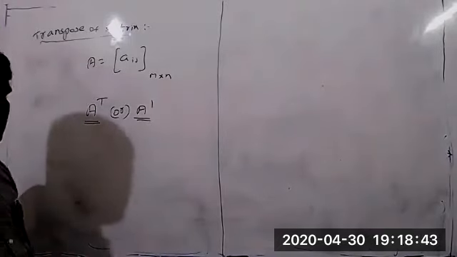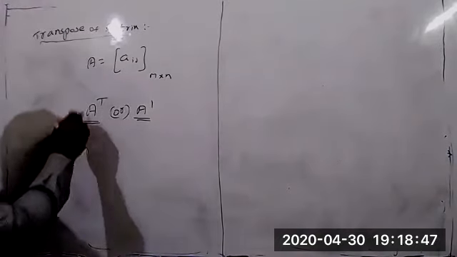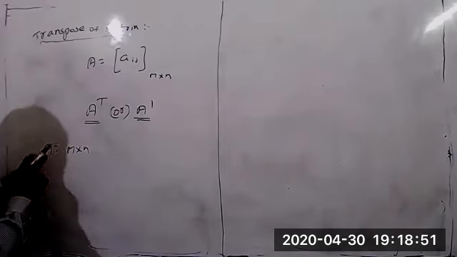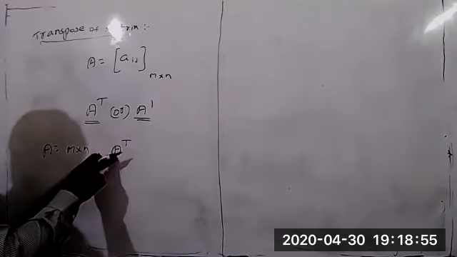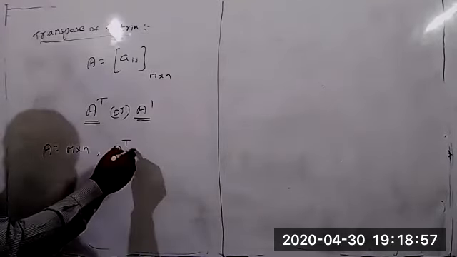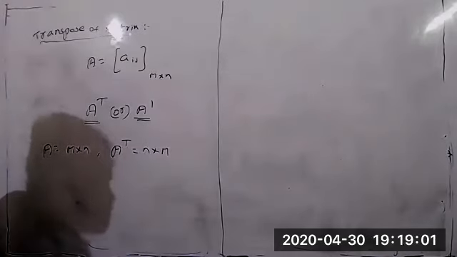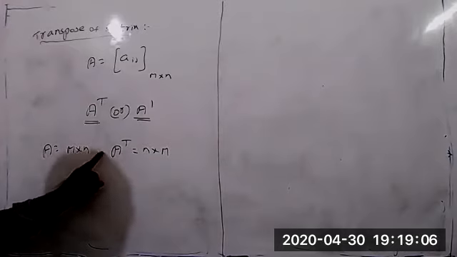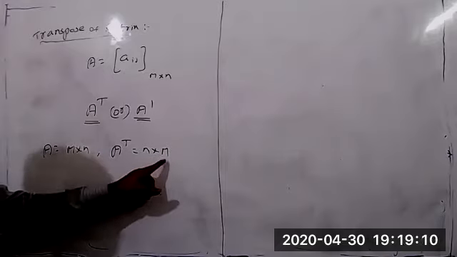Simply remember this: suppose the order of the matrix A is m by n. Then the order of A transpose, just take the reverse, is n by m. The order of matrix A equals m by n, the order of matrix A transpose equals n by m.